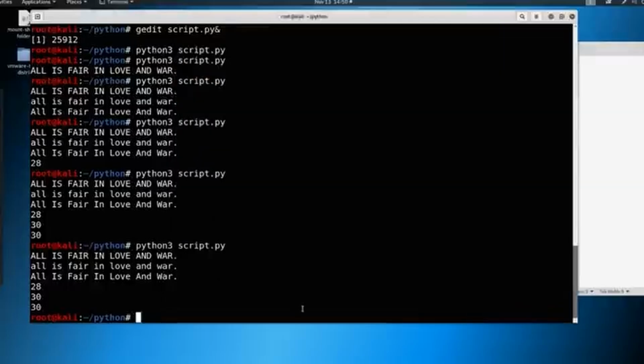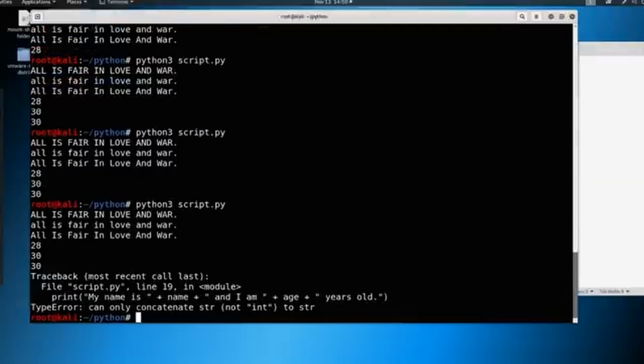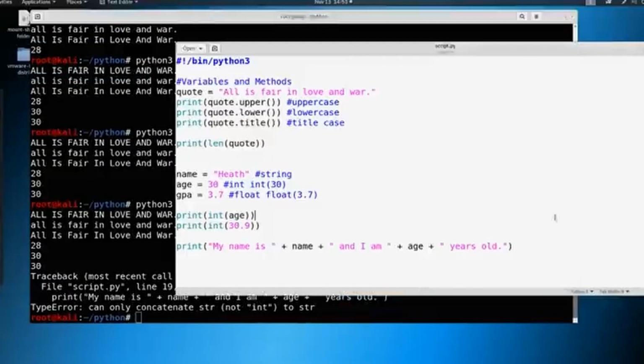So let's try to print this out. And you could see, cannot concatenate a string, not integer to string. So this age here is sitting here as an integer. You can't concatenate a string with an integer. So how do we fix that? Well, what we can do here is we can actually put this into a string format.